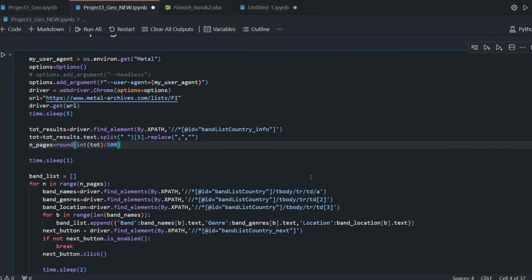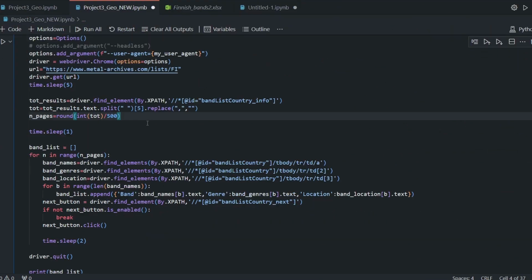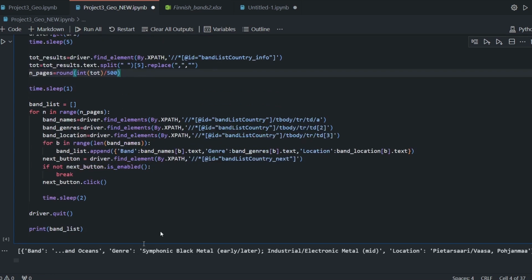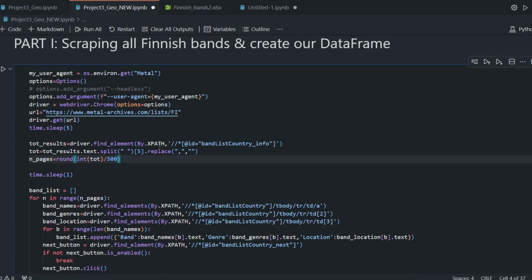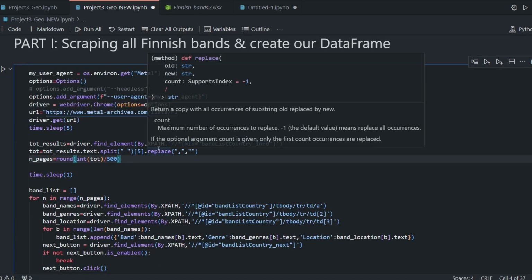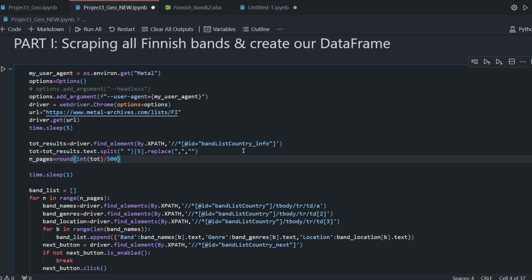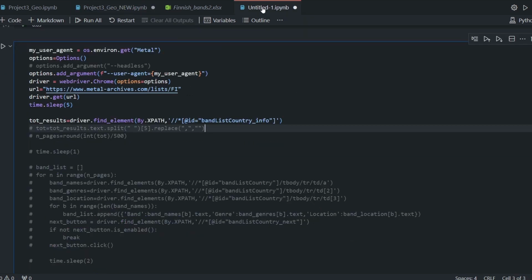So now it's time to inspect the page. This code, the whole code for retrieving all our information and getting our final data frame, will be split now while I explain. So I open once again this file, and for now I just silence the second part.